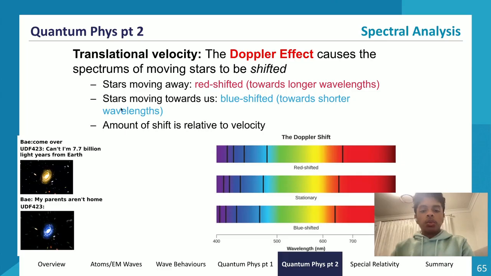What happens if the star is moving towards us? Well, the light wave is traveling towards us, and the source of light is also traveling towards us, so now the light gets squished. The wavelengths become shorter, and so it becomes blue shifted. So it travels more towards the blue end of the spectrum. This is what would happen if it was stationary, this is what it would look like if it's red shifted, and the bottom over here is what it would look like if it was blue shifted. So that is translational velocity.